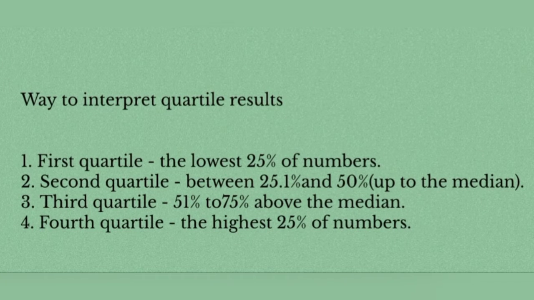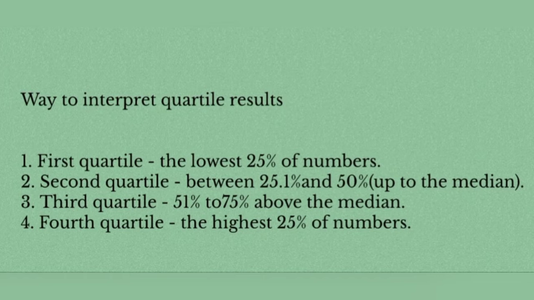And then number 3, the third quartile. The third quartile is 51% to 75%, above the median. An example of the third quartile is 3/4. What is 3/4 of 100? The 3/4 of 100 is 75%.